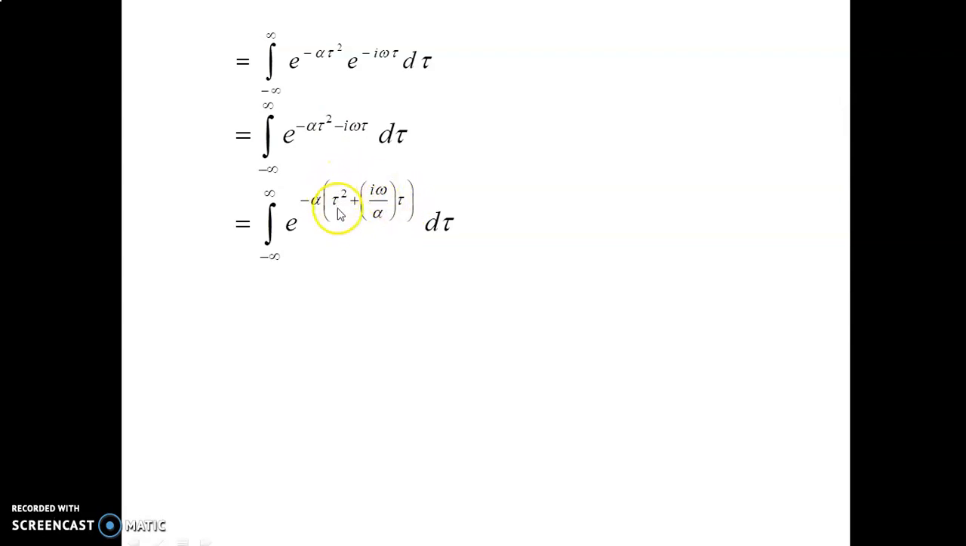This form is a square plus 2ab form. So it can be written in this form, that is a square plus 2ab plus b square minus b square. Expand this: the integral from minus infinity to plus infinity of e power minus alpha into tau square plus 2ab I omega divided by alpha into tau. Here a is tau, b is I omega divided by 2 alpha.